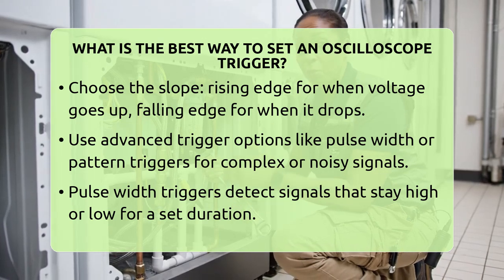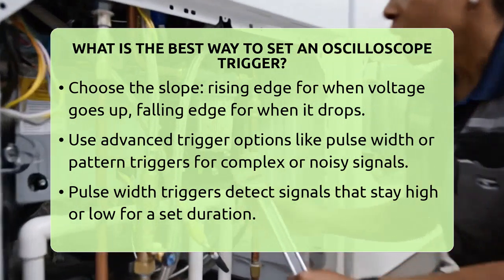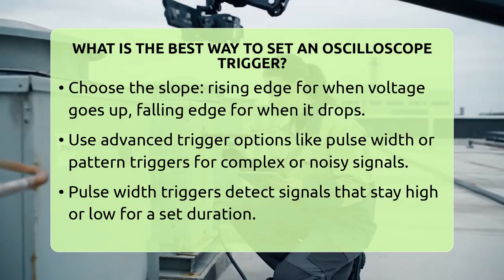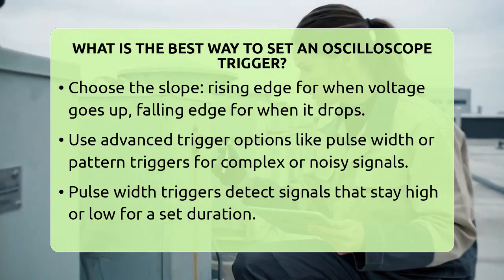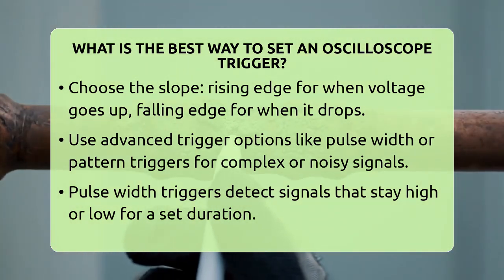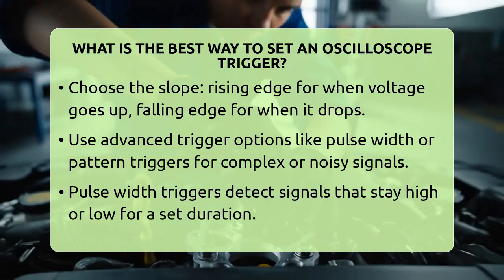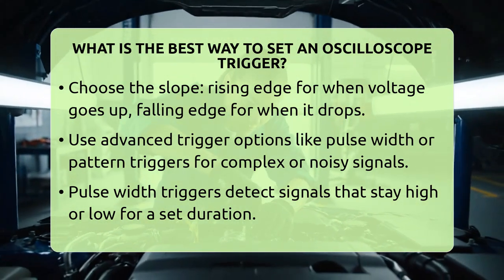If your signal is complex or has glitches, you can use advanced trigger options. These include pulse width triggers, which look for signals that stay high or low for a specific amount of time, or pattern triggers that focus on particular digital sequences. These options help you catch specific events like glitches, noise, or communication signals that simple edge triggers might miss.